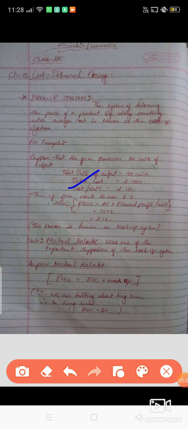Now, the firm wants something in return for the cost price, that is profit, you can say normal profit or planned profit. Suppose the firm wants to earn rupees 2.